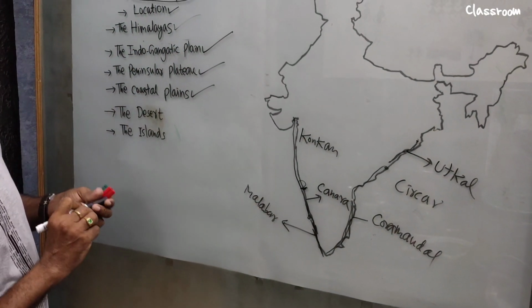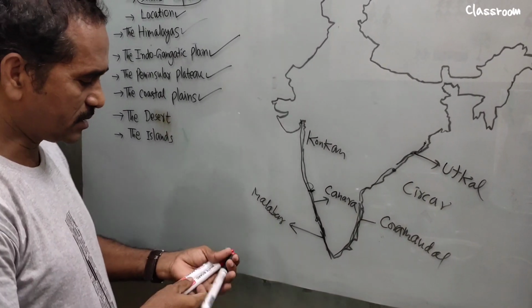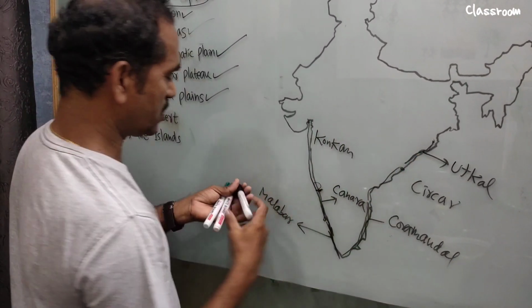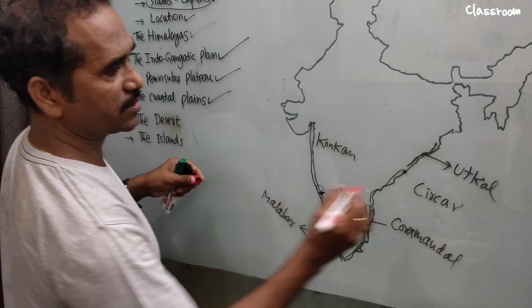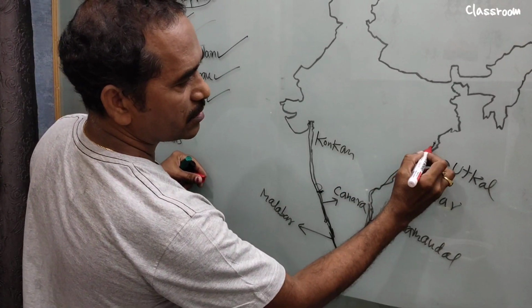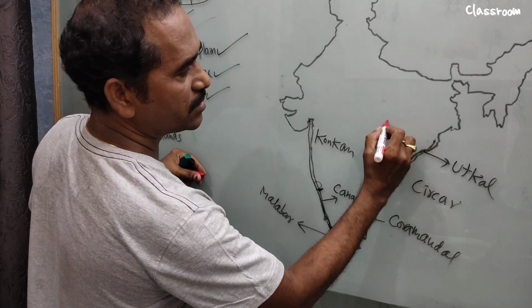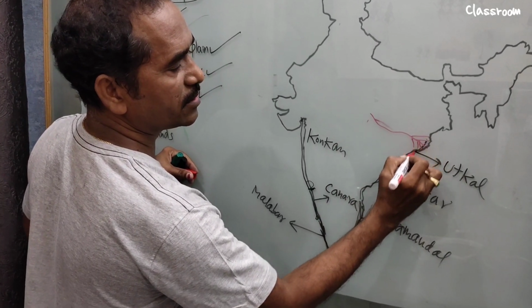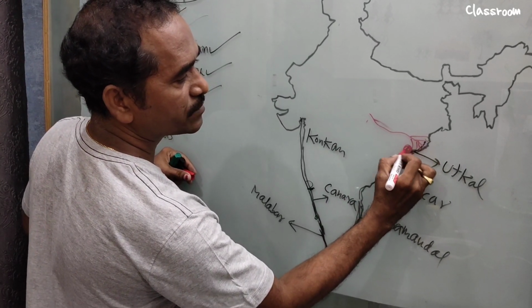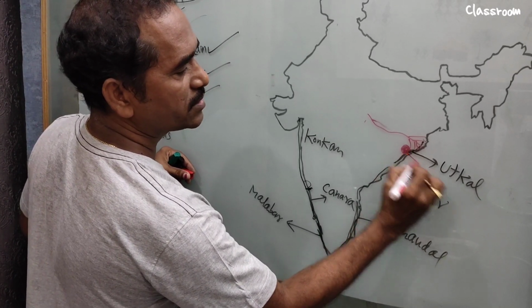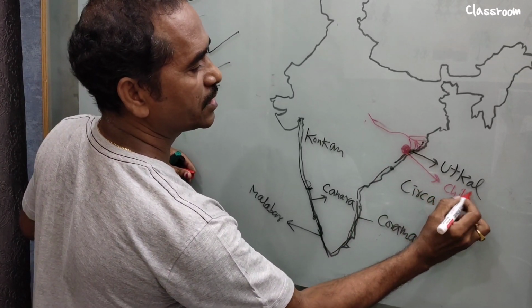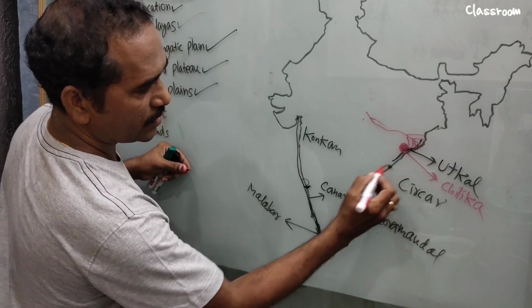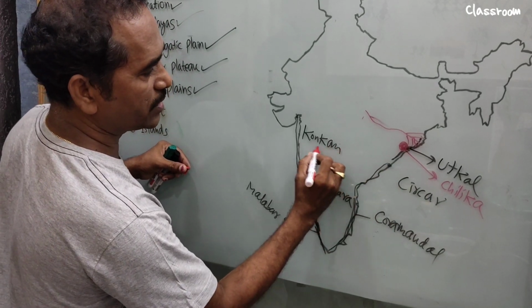Anything else from this? What are the lakes situated? Very good. Lakes are situated in the east coast of India. They are very important. Here below it is the Mahanadi delta, which you also practice. Below the Mahanadi delta you find a lake. It is Chilka lake. And this one is the Godavari delta.